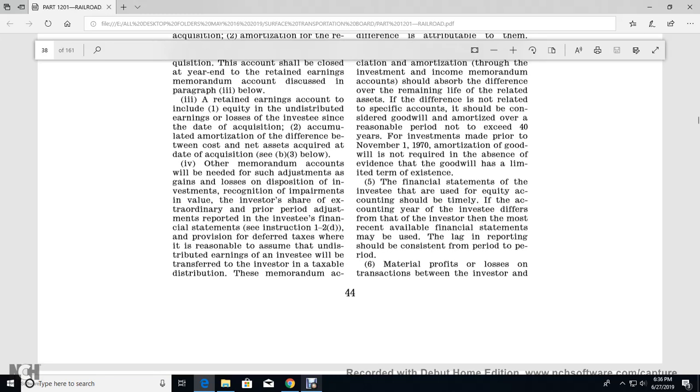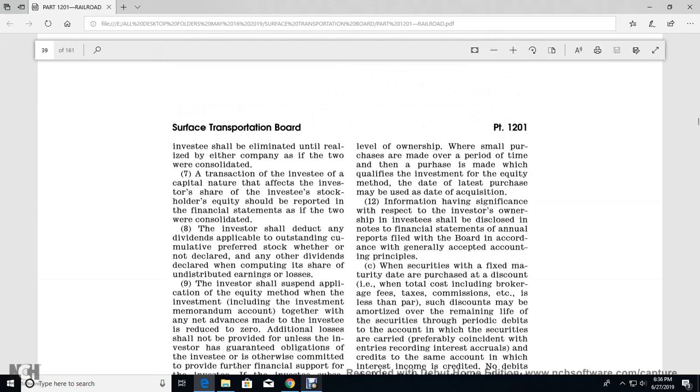Available financial statements that may be utilized in reporting should be consistent with the period. I usually spell investor "investor," but for the sake of how lessees and lessors go, I'm using "investee" as the investee. Material profit or loss of the transaction between the investor and the investee should be eliminated.